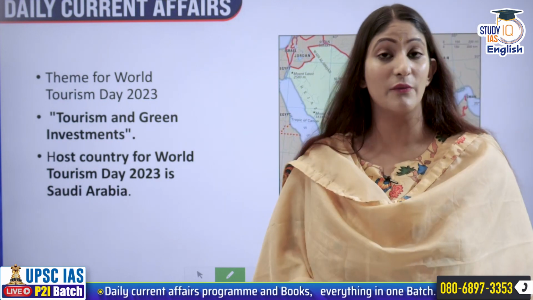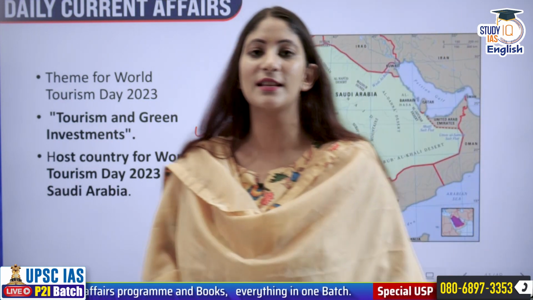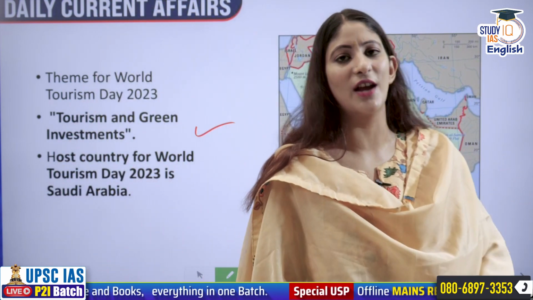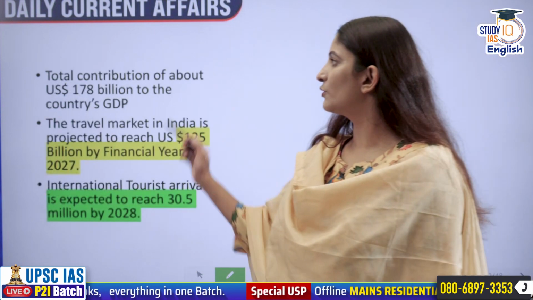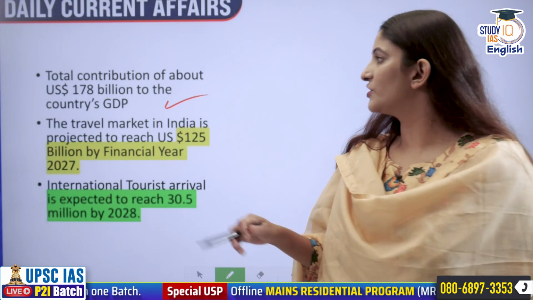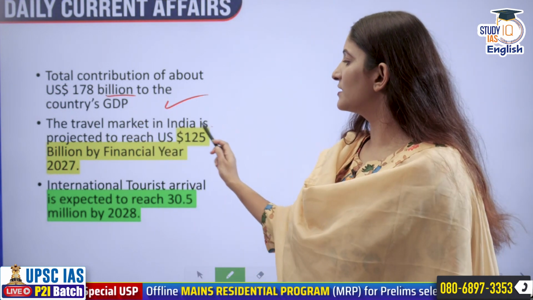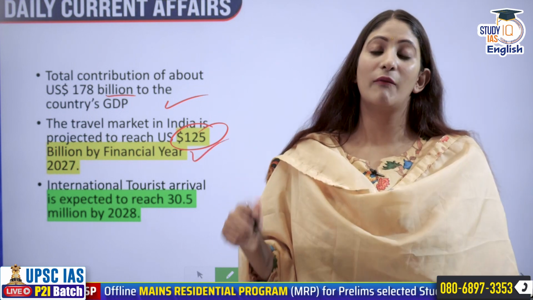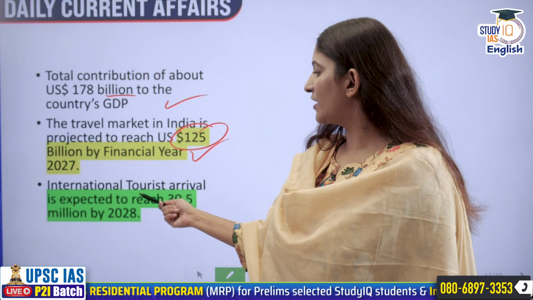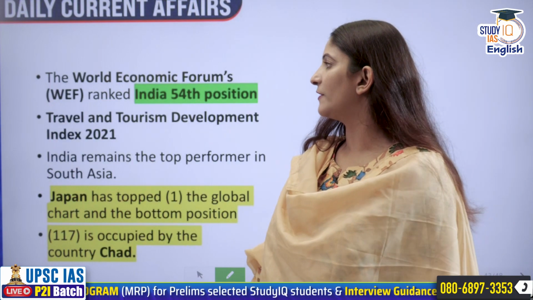I have told you today is the World Tourism Day. The theme is tourism and green investment. Who is hosting it? Saudi Arabia is hosting it, because sometimes UPSC can ask us about this much as well. Saudi Arabia is the host. The total contribution by the tourism industry in India's GDP is 178 billion US dollars. And the travel market is very huge. It will be a whopping 125 billion US dollars by the year 2027. International tourist arrival by 2028 is expected to be 30.5 million.